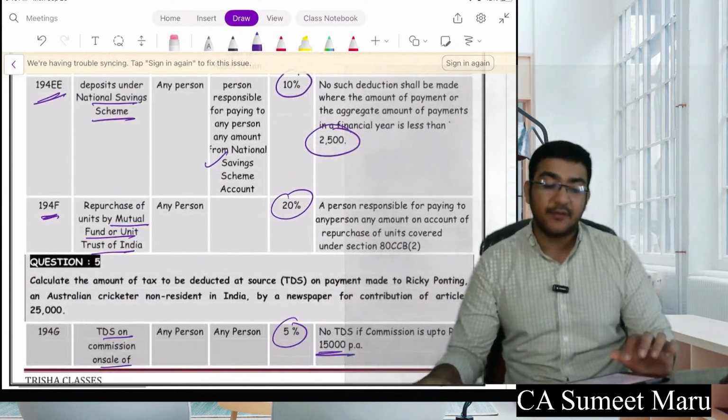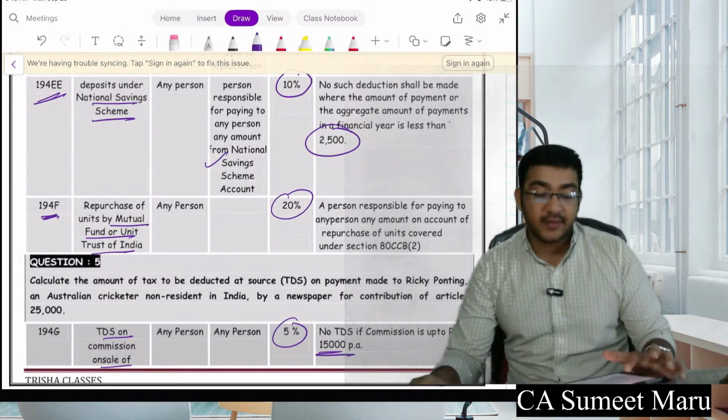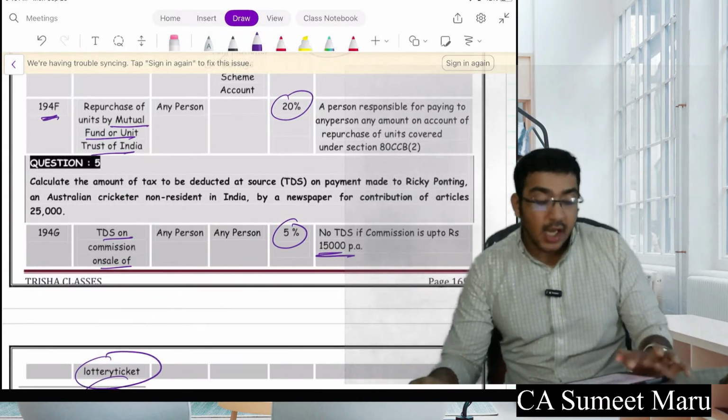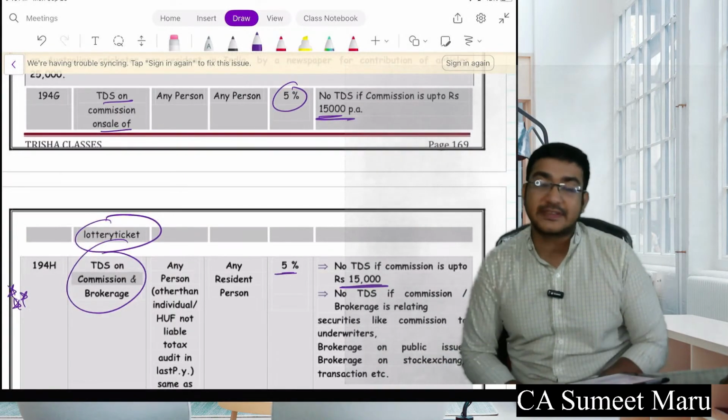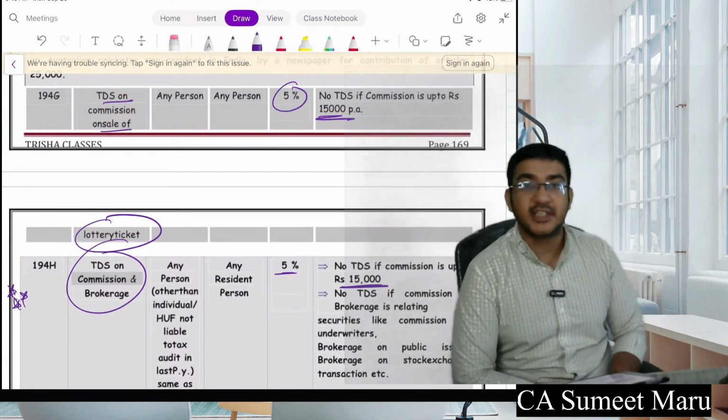Okay. Next is 194EE, deposit in the National Savings Scheme, 10%, and 194F, when repurchase of mutual fund units is done, it is 20%. Okay, 194G, TDS on commission on sale of lottery tickets. Here the lottery company will deduct TDS at 5% if the commission is above 15,000.